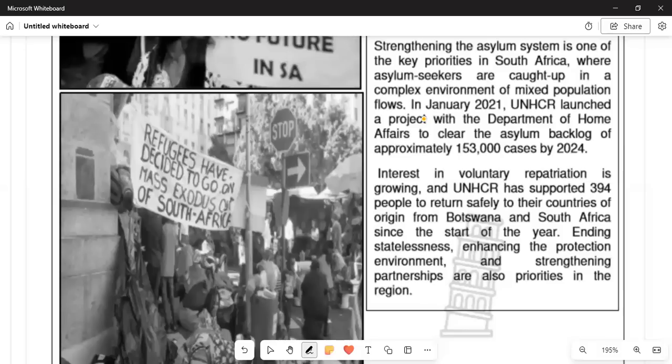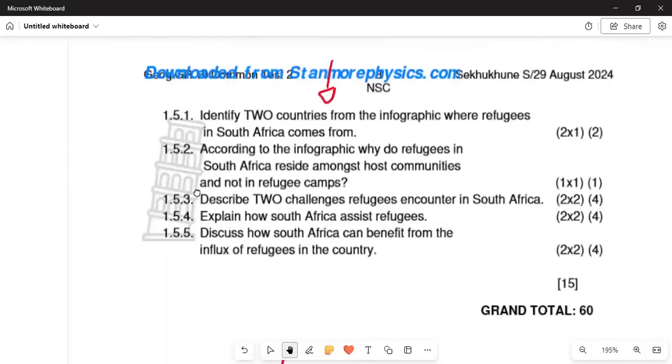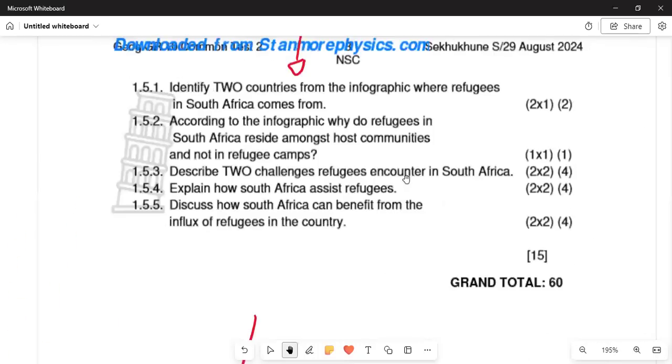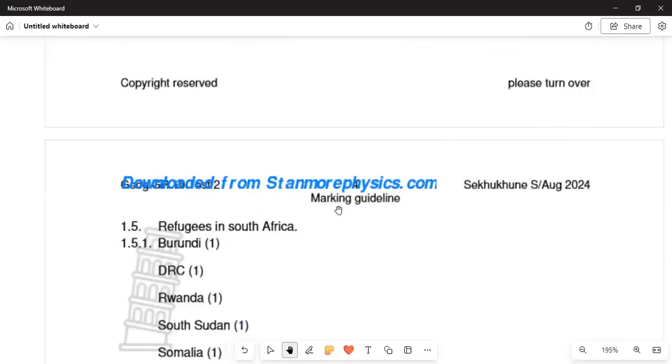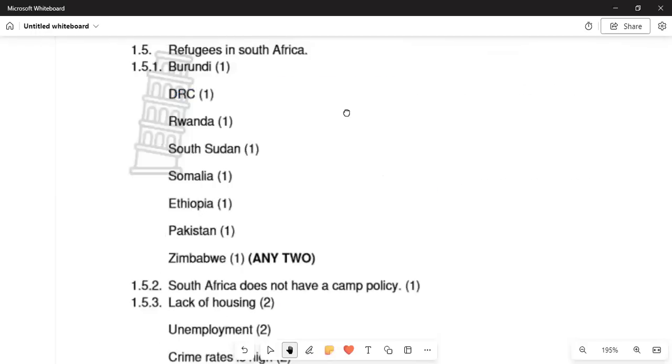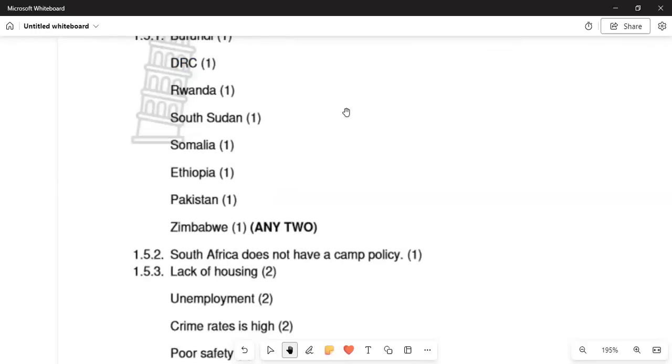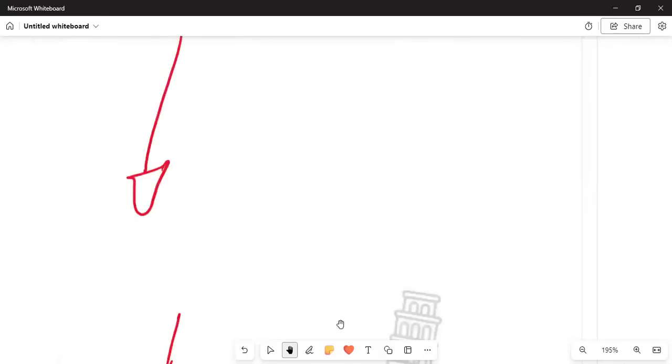If we are moving to the last study, UNHCR helps people to return from Botswana and South Africa. Statelessness and strengthening partnership are also priorities in the region. Then we have other questions about countries from the North African communities and not in the refugee camps, because there are no refugees. If we are moving on, we can see Jordan, Somalia, Pakistan, Zimbabwe. Any one of those would result in a mark. So why do South Africans not go into this camp refugee policy? That is the answer.